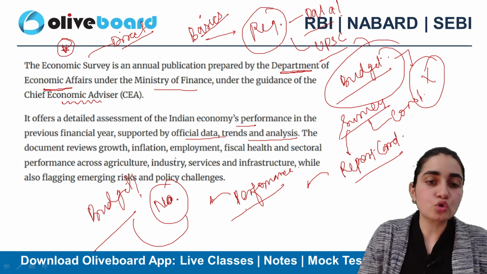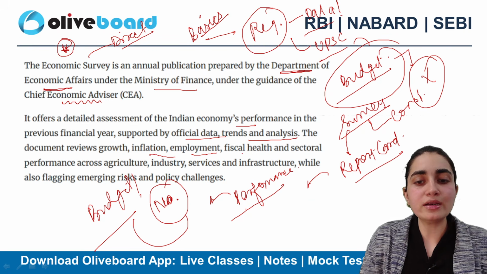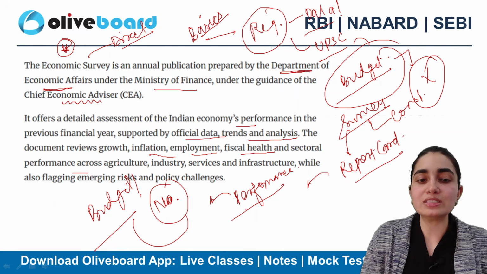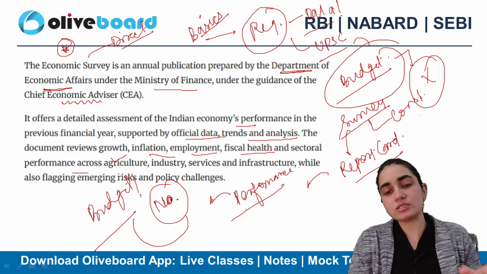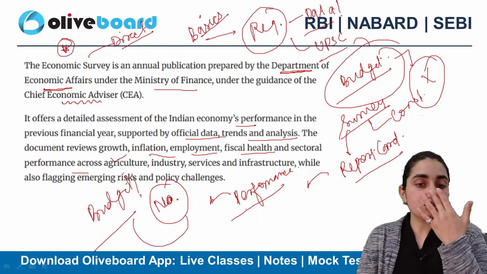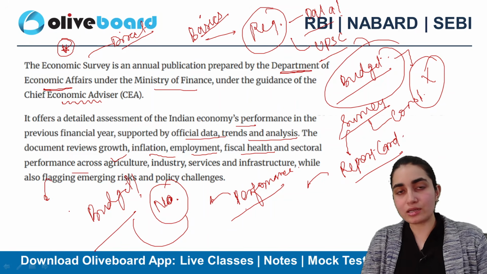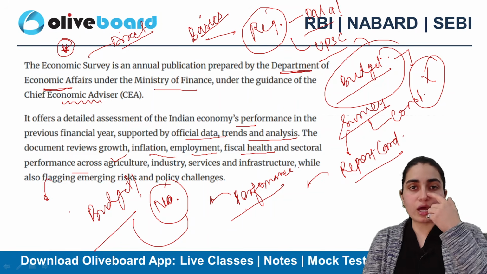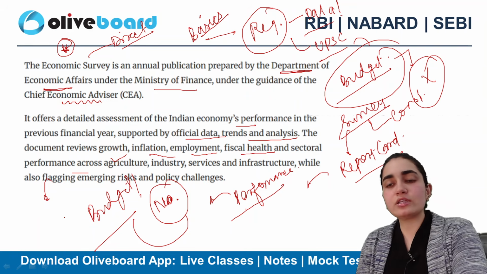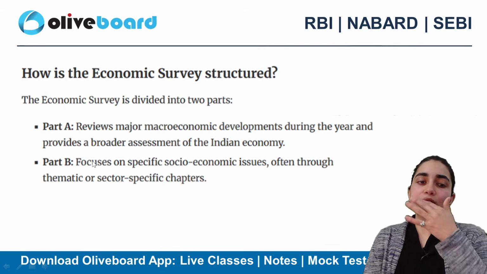It reviews growth, inflation, employment, fiscal health, and sectoral performance across the various sectors, be it primary, secondary, infrastructure, or services. We also consider what global risks are emerging and what the policy challenges are. Accordingly, we need to come up with the solutions as well.